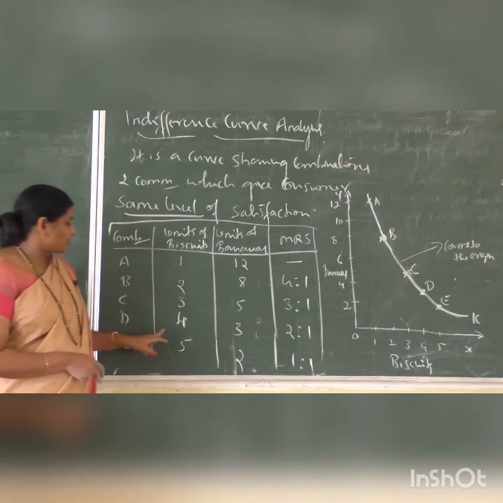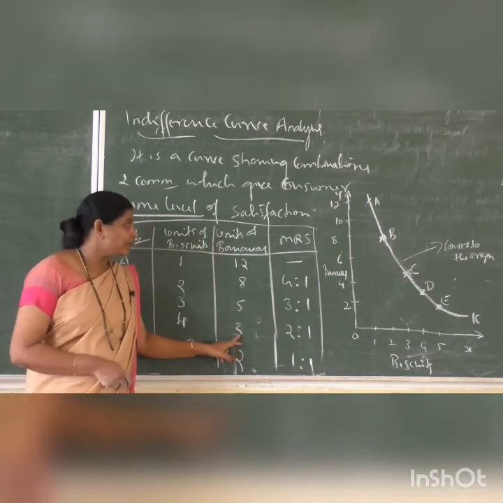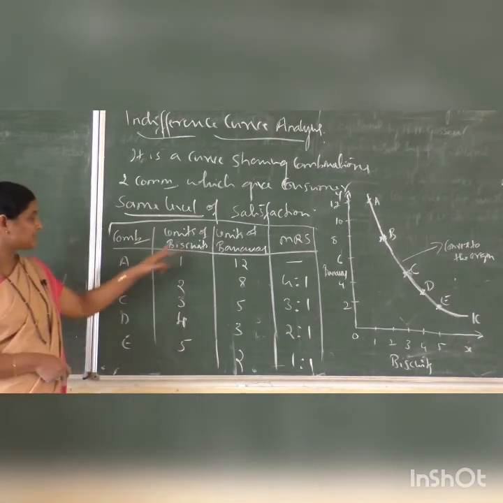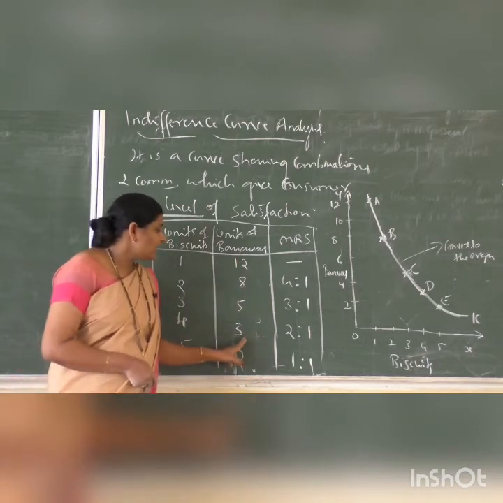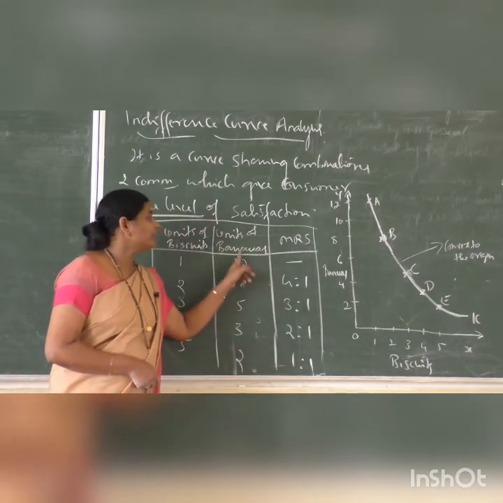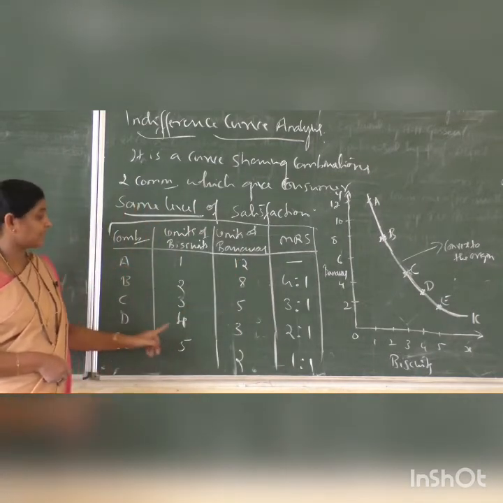And to have this combination, he has to sacrifice 2 units of bananas to get 1 additional unit of biscuit. And at the E combination, consumer sacrifices 1 unit of banana to get 1 extra unit of biscuit.